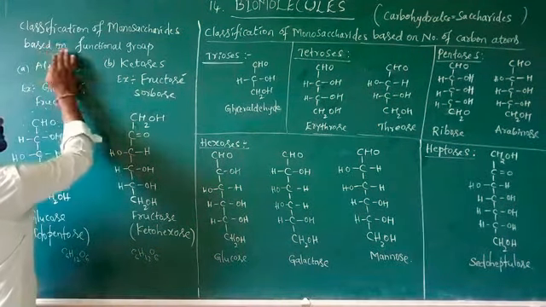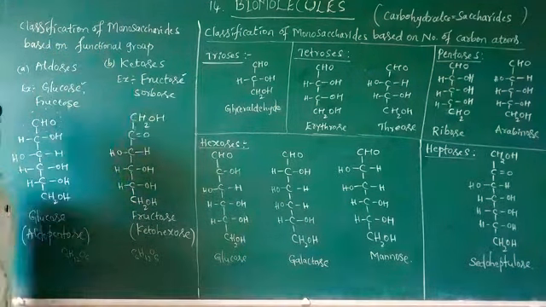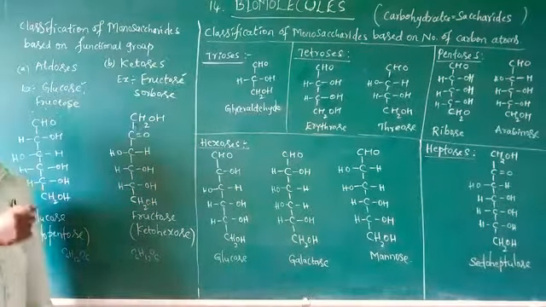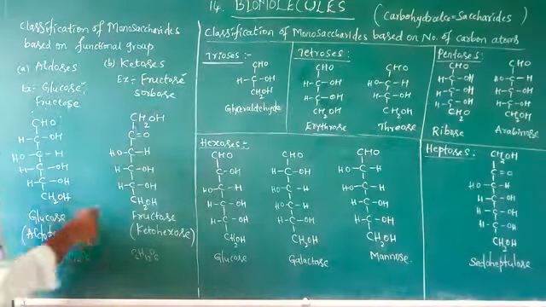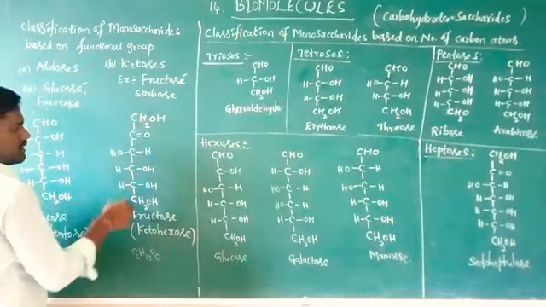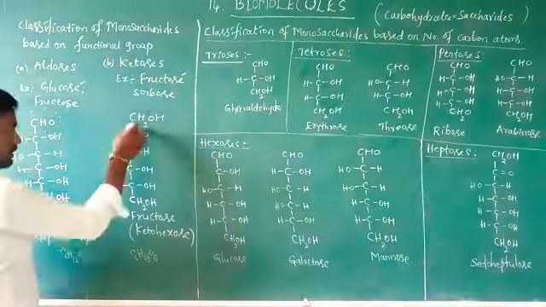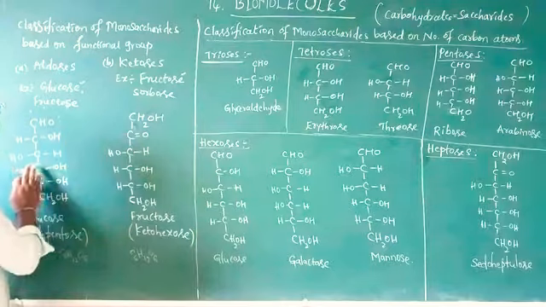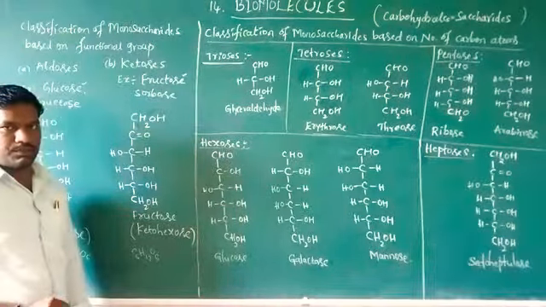Next type in classification of monosaccharides based on functional group: ketoses. Keto indicates the ketone functional group. These are the monosaccharides containing ketone, CO, as the functional group. The next carbon is CH2OH and further carbons. Example: fructose, molecular formula C6H12O6. But the difference from glucose is that glucose has the CHO functional group, while fructose has the CO functional group.